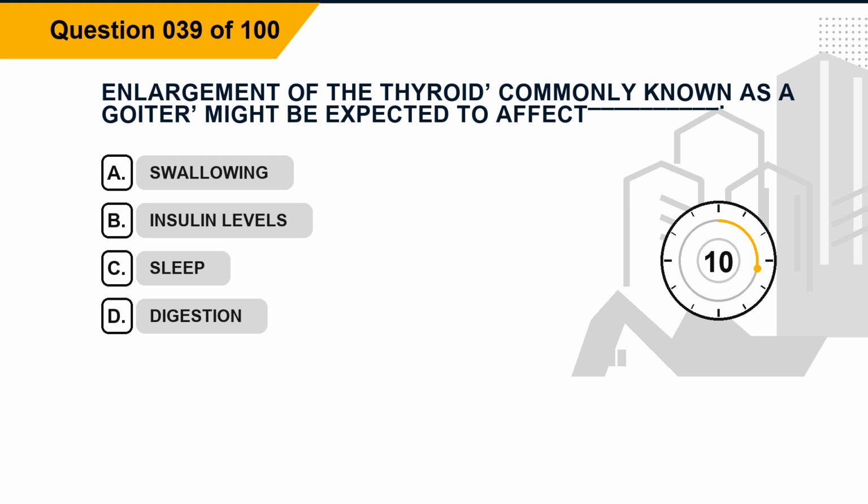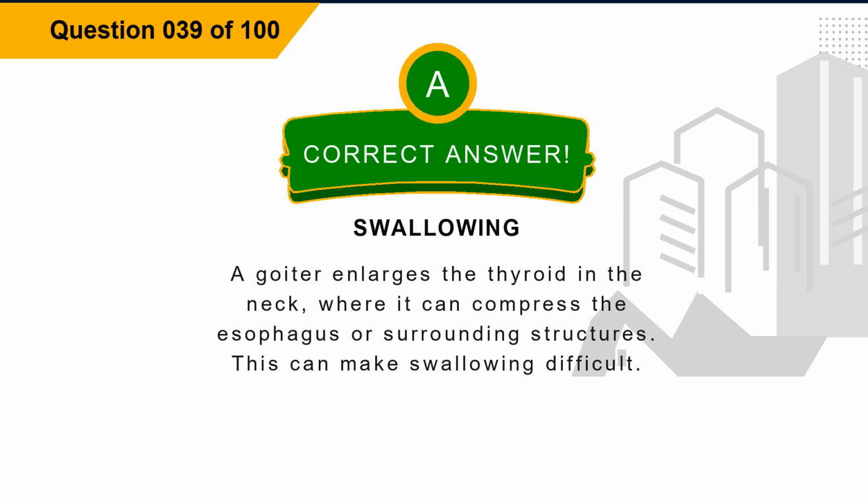Commonly known as a goiter, might be expected to affect blank. Option A, swallowing. Option B, insulin levels. Option C, sleep. Option D, digestion. The correct answer is option A, swallowing. Explanation. A goiter enlarges the thyroid in the neck, where it can compress the esophagus or surrounding structures. This can make swallowing difficult.